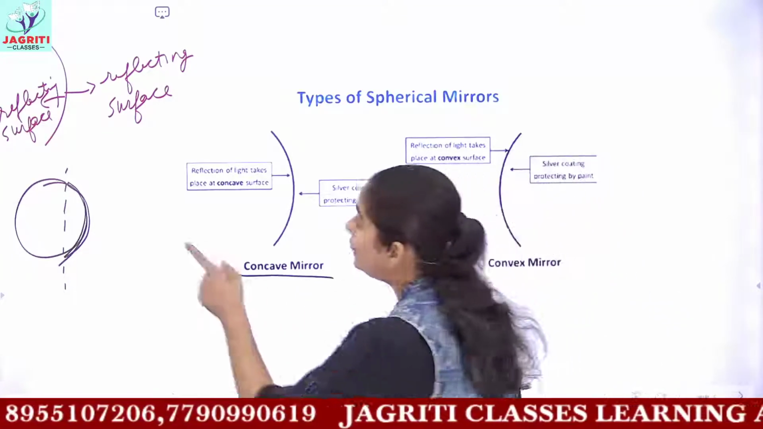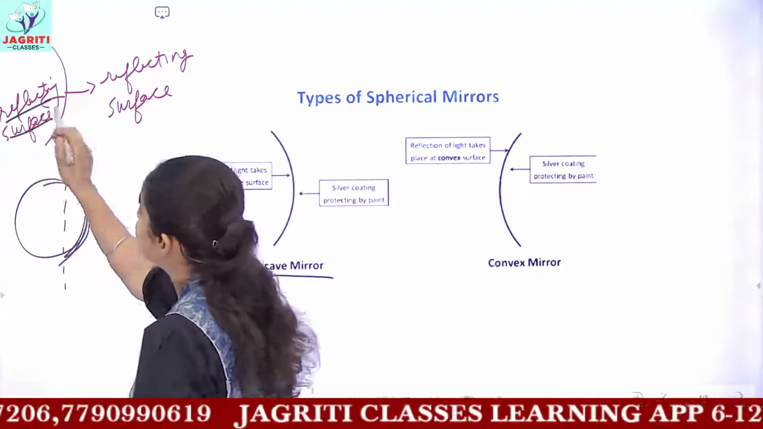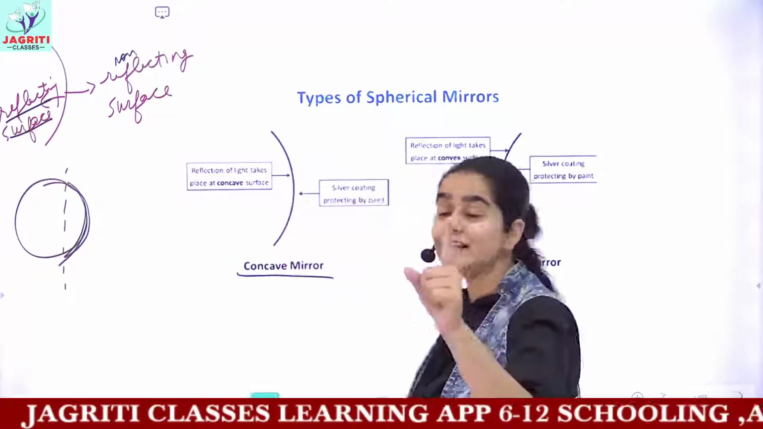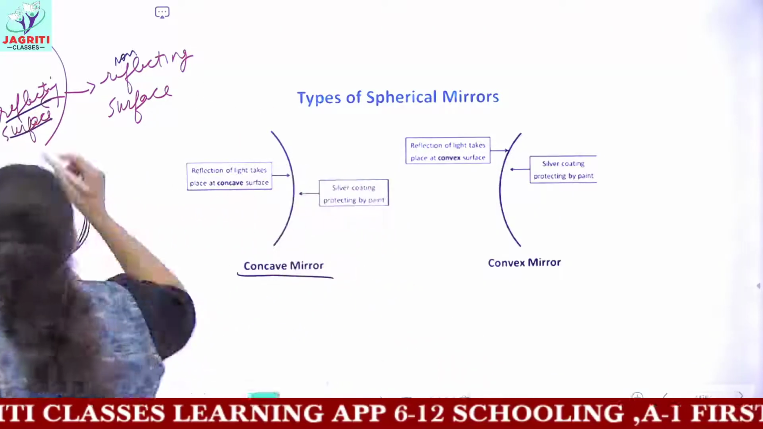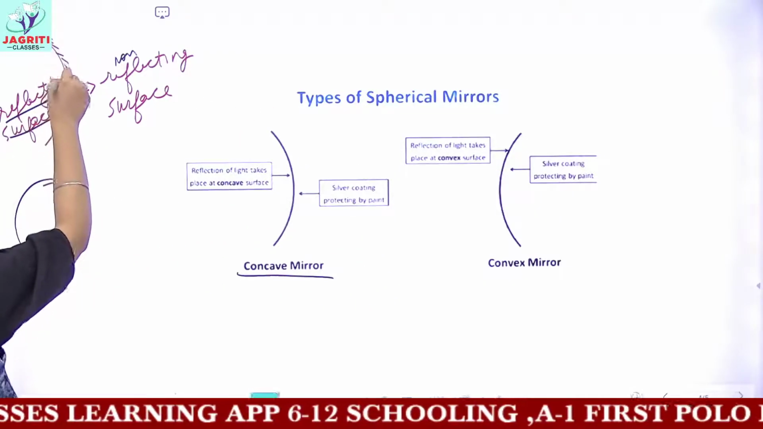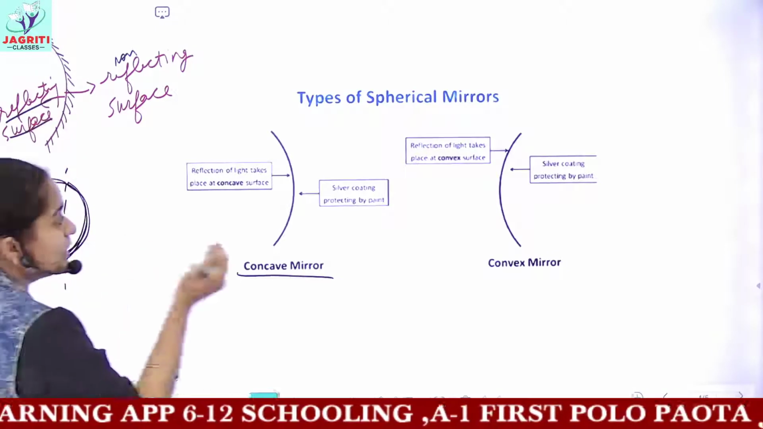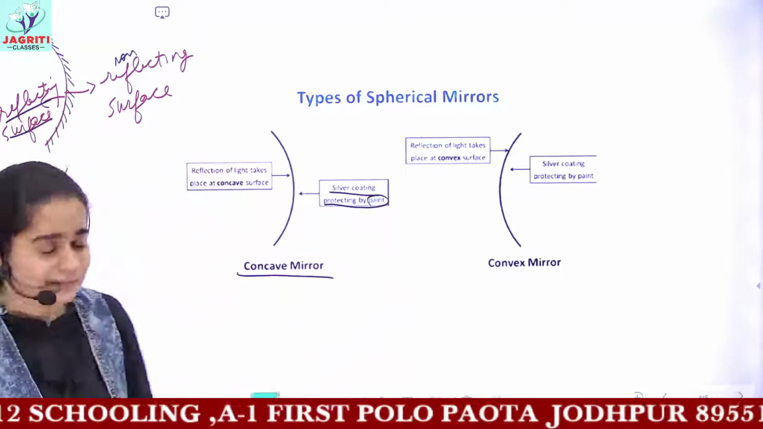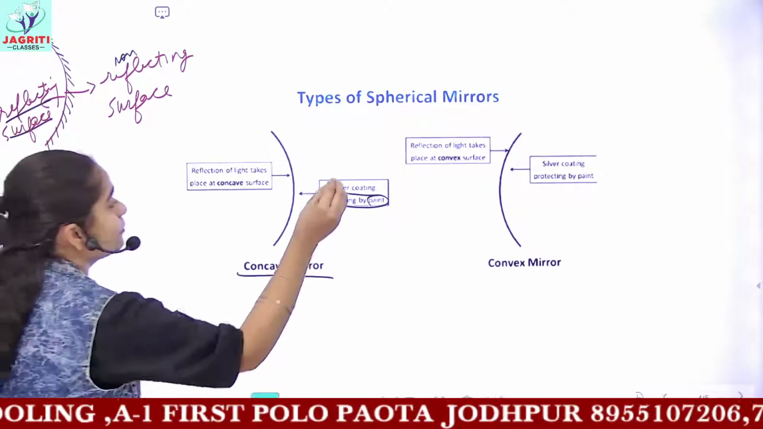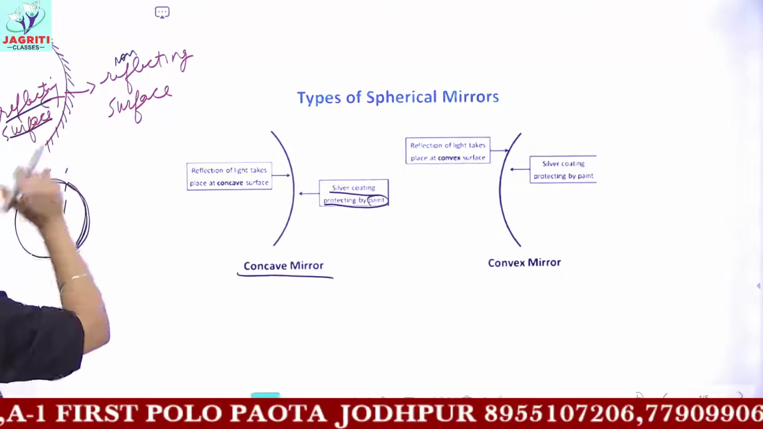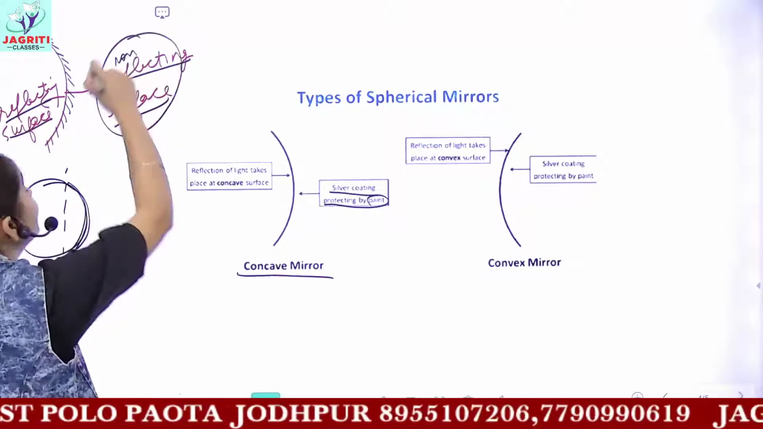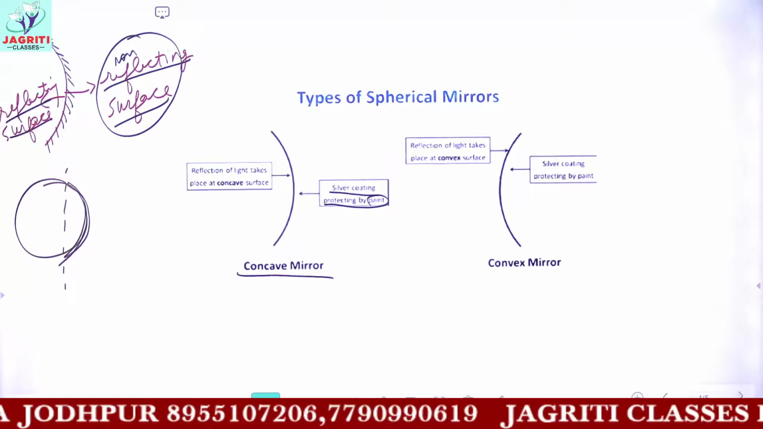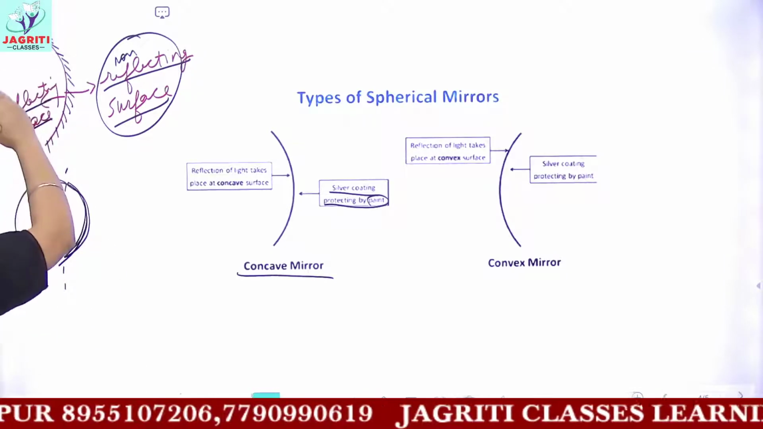So I need only the inner surface to be the reflecting surface, but the outer surface should now become non-reflecting. And to make the outer surface non-reflecting, I make a coating of any material like silver coating, or I protect it by paint. So whenever you apply any kind of coating or paint, this reflecting surface converts to the non-reflecting surface.